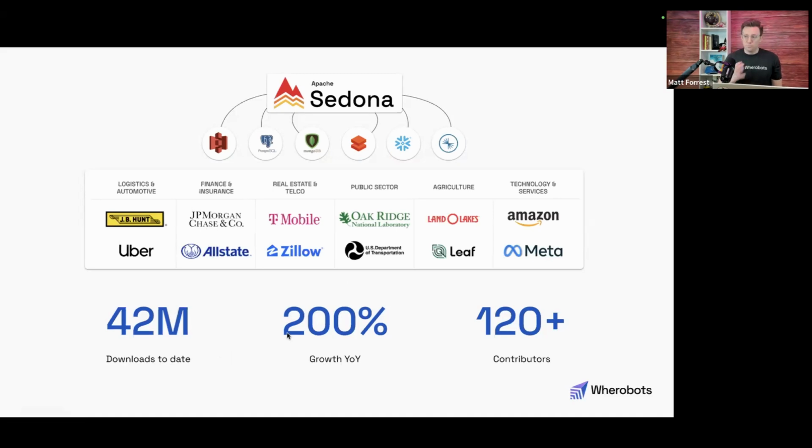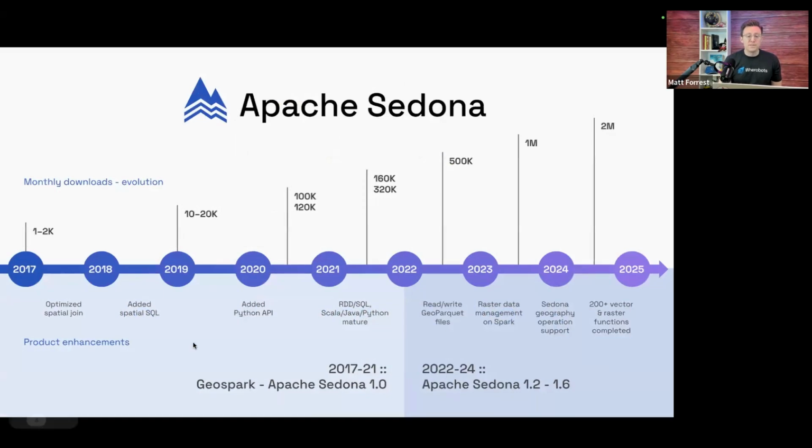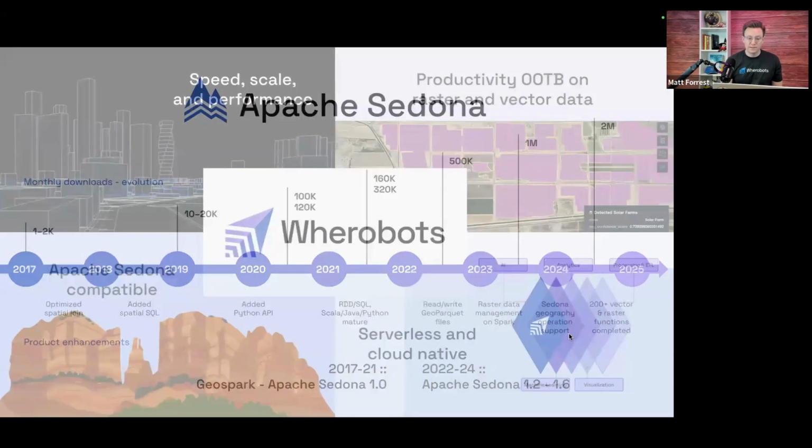What's great about it, and what we'll show today, is that you can work with workloads in both vector and raster data, which is one key thing that a lot of these systems are missing, is that vector and raster data can sit side by side. So that's a little bit about Sedona. It's grown significantly over time, even in the last few years. So this is before 2022. It was previously called GeoSpark, then Apache Sedona. And then over the past few years, it's added a lot of different functionality to support more cloud native workflows with GeoParquet, completely built out vector and raster functionality, geography functions, things like that. So it's gotten to be a much larger functional library.